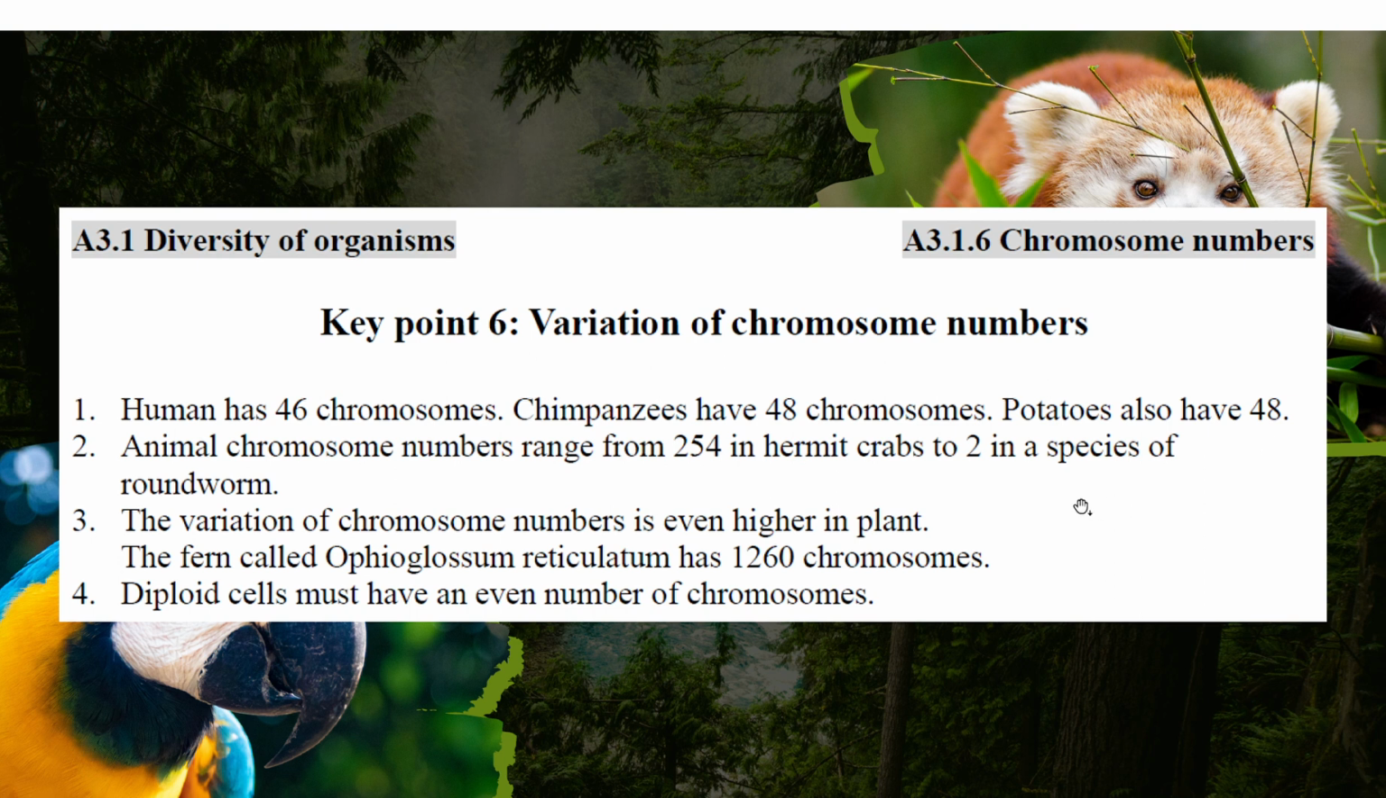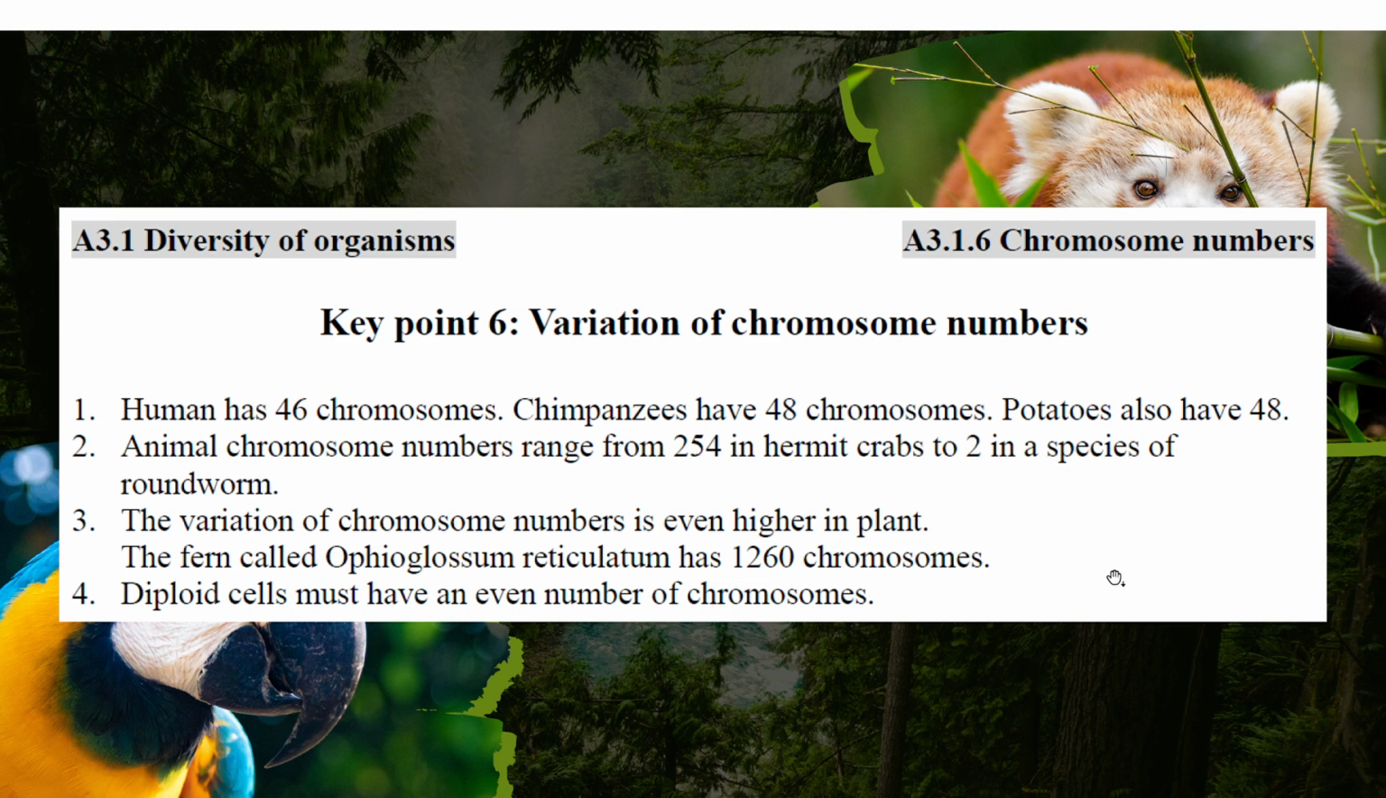Animal chromosome numbers can range from 254 to 2 in some worms. The variation of chromosome number is higher in plants. For example, some ferns have 1,260 chromosomes. So don't think that because we have more chromosomes, we are smarter. No, no, don't think that this fern is super smart.